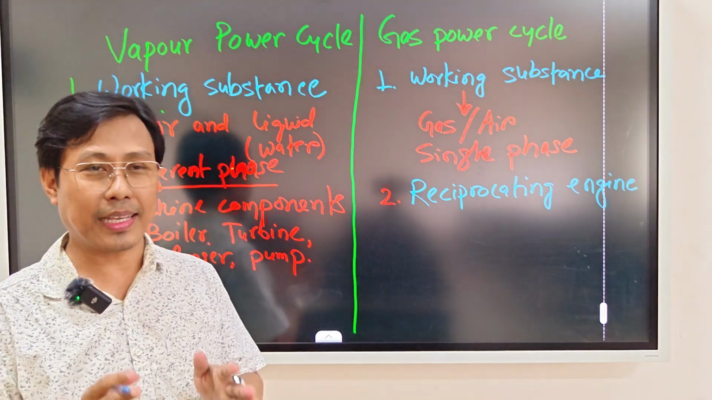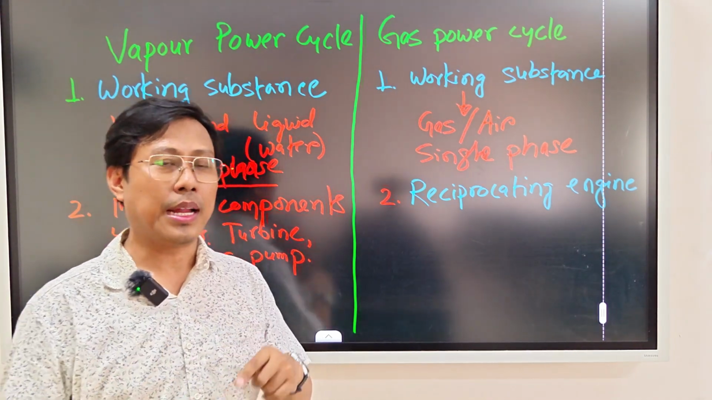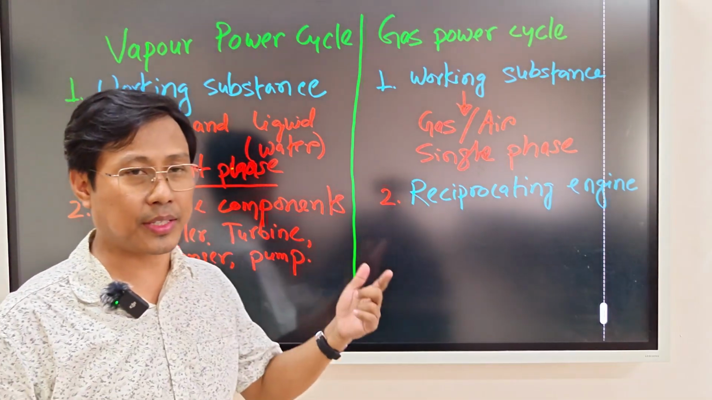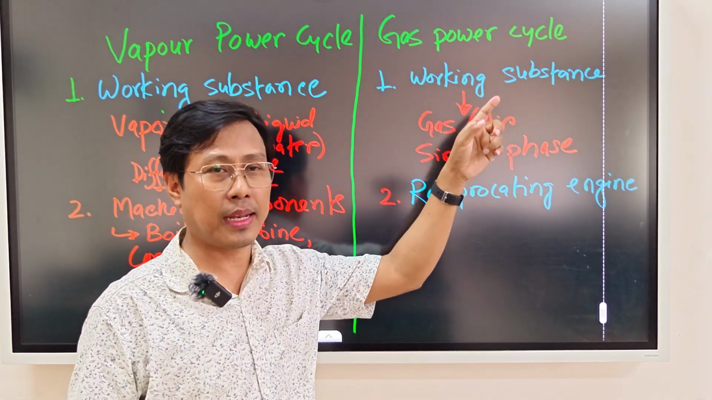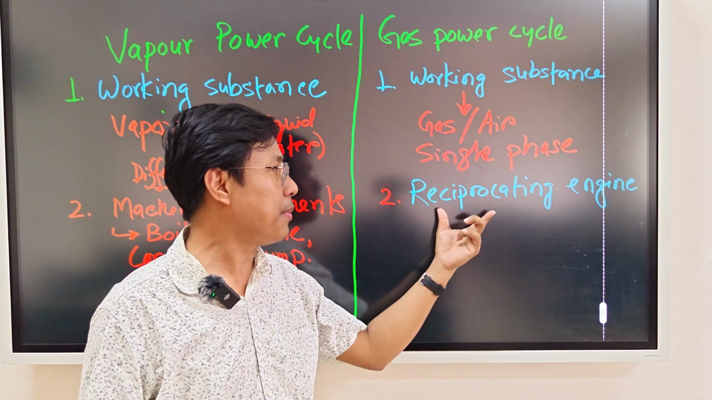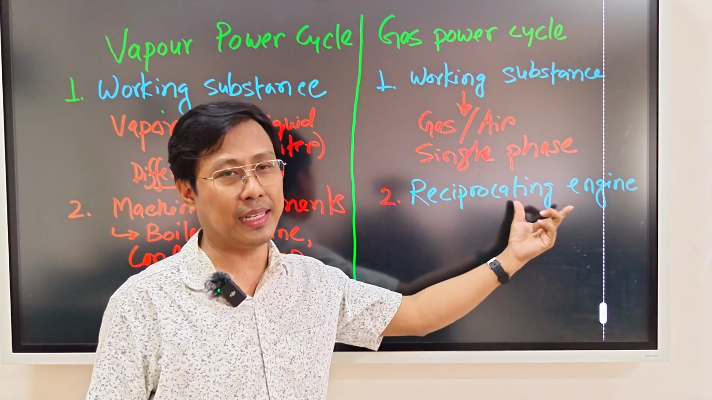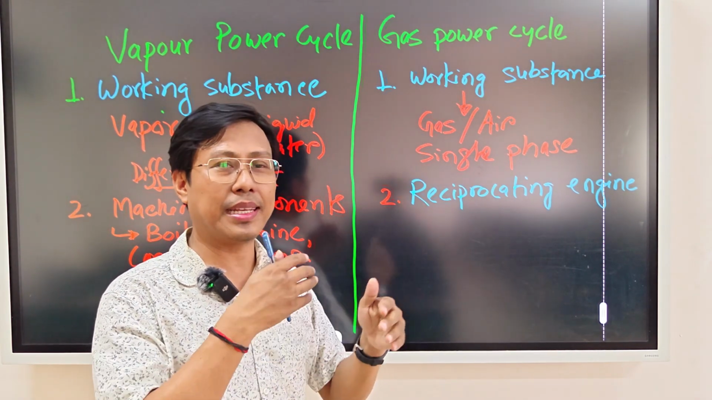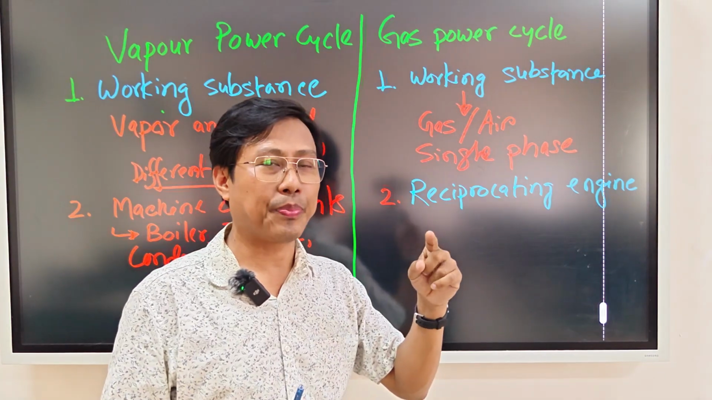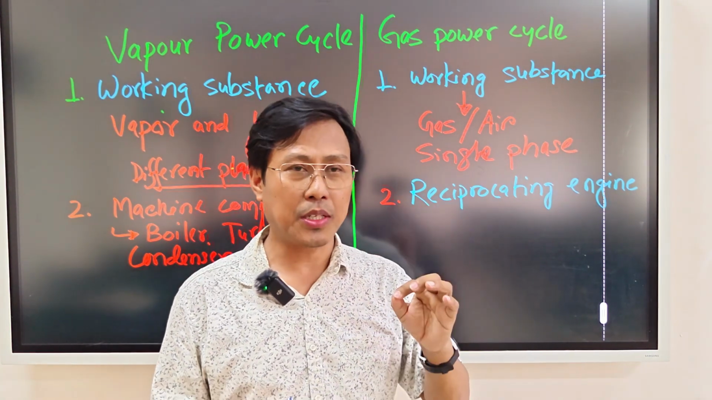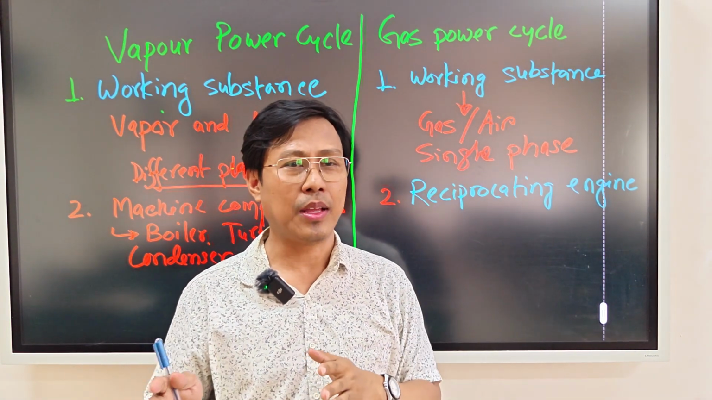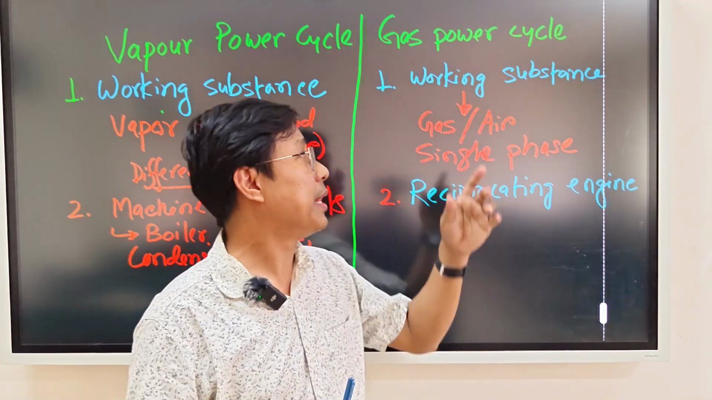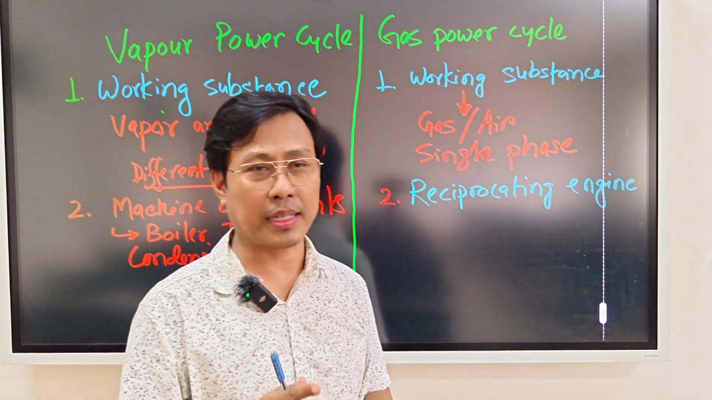Okay, so in the second case we have found the difference between its structure. In this gas power cycle the main machine is a single machine, which is a reciprocating engine, where cylinder, piston and connecting rods are there. So by the single arrangement these power cycles can be conducted.